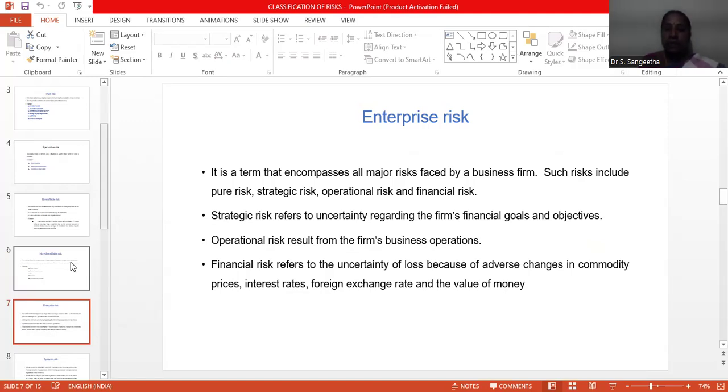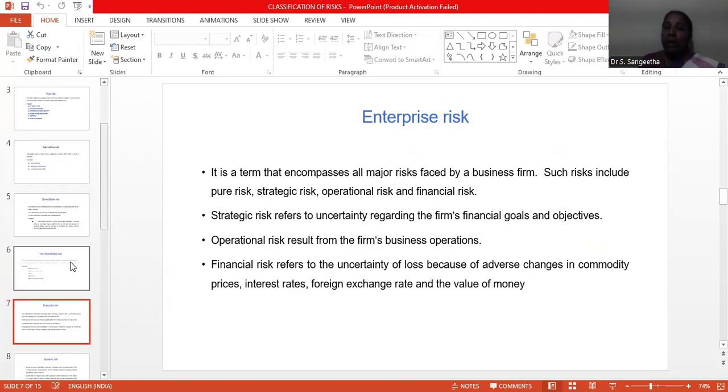Next one, financial risk. This risk refers to the uncertainty of loss because of adverse changes in commodity prices, interest rates, foreign exchange rates, and value of money. All types of business people as well as individuals can face this financial risk.